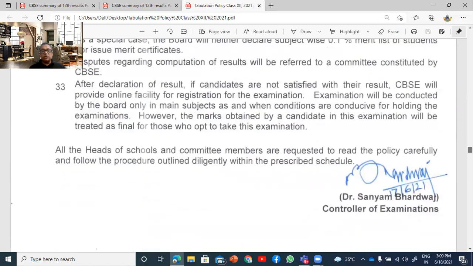This is what the document given by the Controller of Examinations, Dr. Sanyam Bhardwaj, says. With more details, if they come, you can go to the CBSE website. As they said, if there are any queries, use the email I have shared as per this letter. The other webinars which are due will be shortly listed on the CBSE website. So please be on the lookout for that information, and I'm sure you will be able to do this pretty well as per the protocol of CBSE.